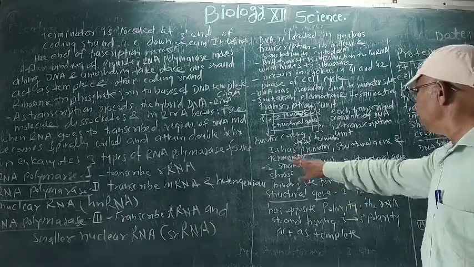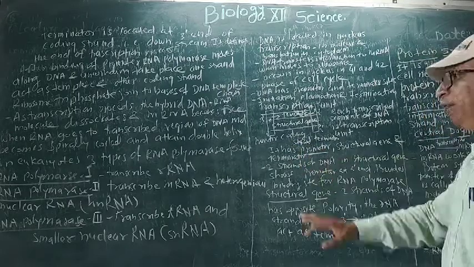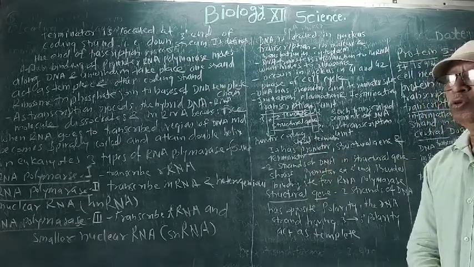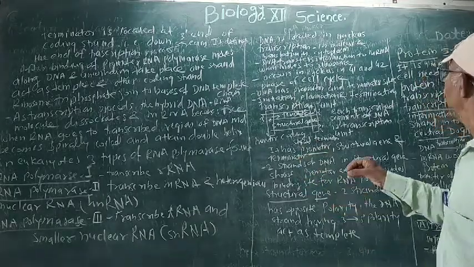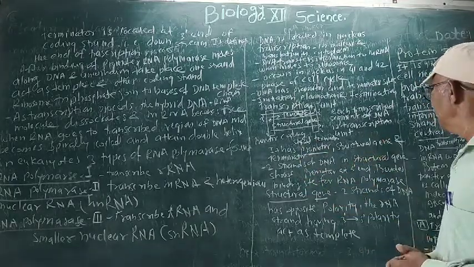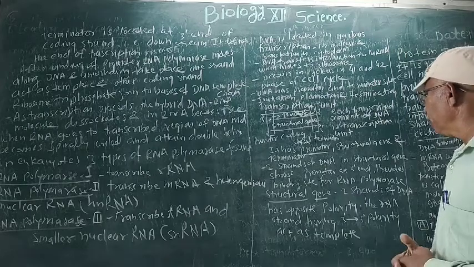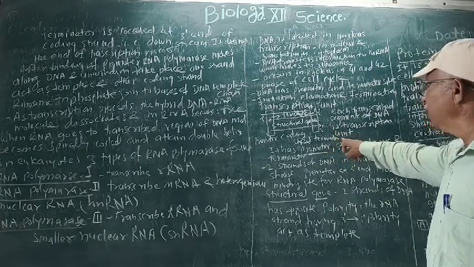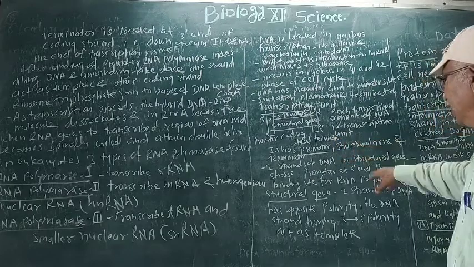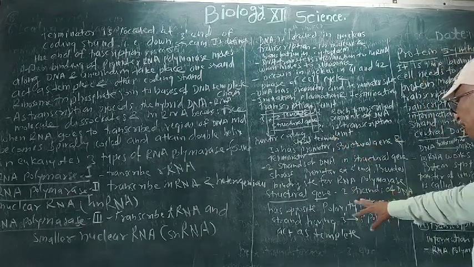Here it provides the binding site for the RNA polymerase enzyme. So it is the binding site for the enzyme. Now here the 3' end has the terminator site. Now the structural genes are present here.